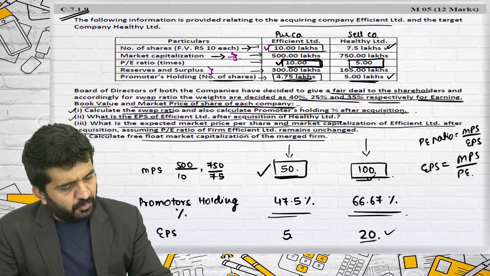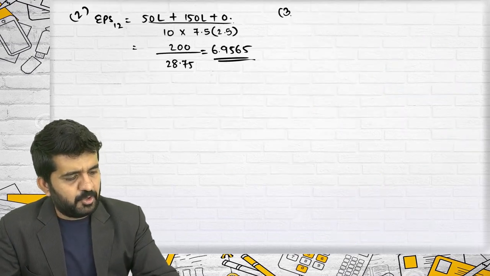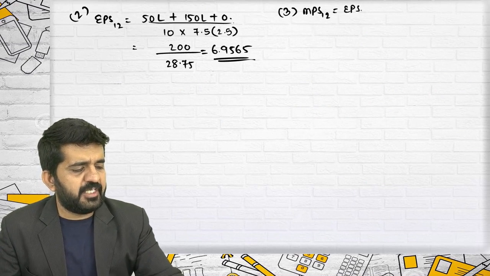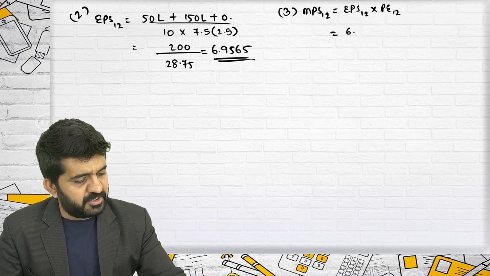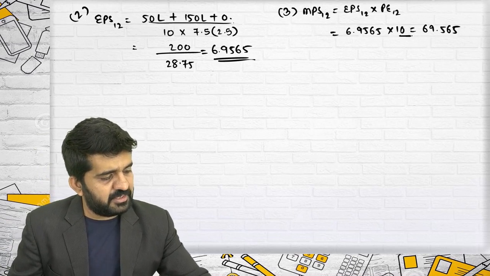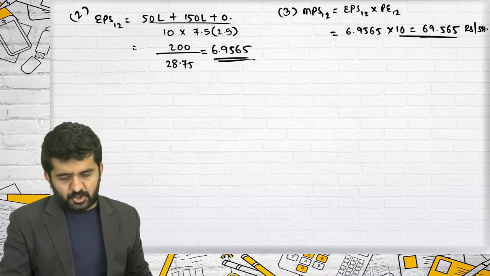So PE ratio will remain 10. They are telling me to find MPS 1-2. MPS 1-2 is equal to EPS 1-2 multiplied by PE 1-2. EPS 1-2 is 6.9565 multiplied by 10, which is 69.565 rupees per share.